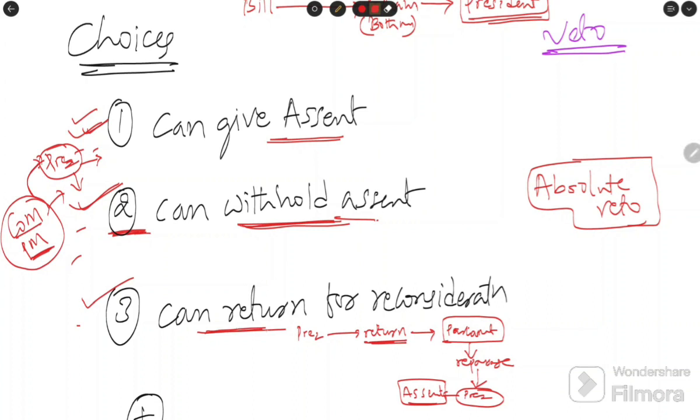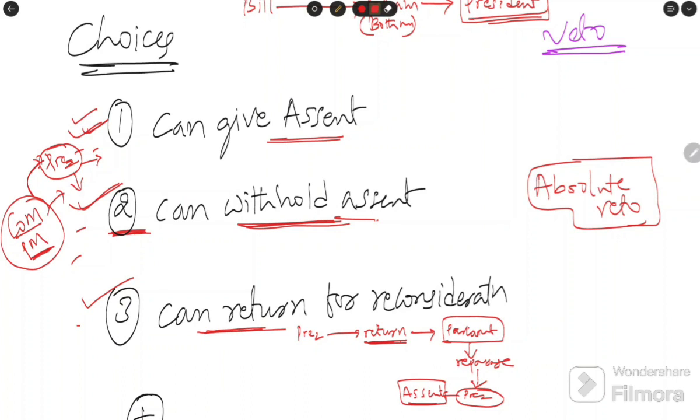Then here we understand the return process. The president returns the bill, and if the parliament passes that bill again, the president has to give assent. Here also the president stops the bill for some time, for a temporary period.